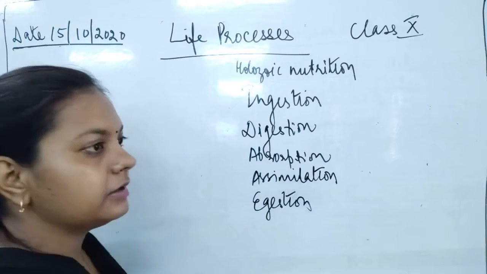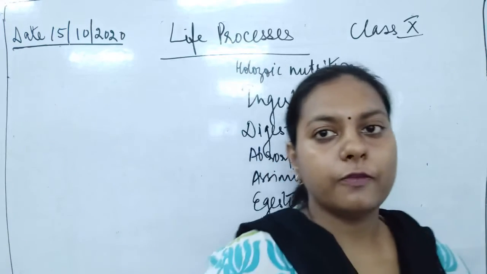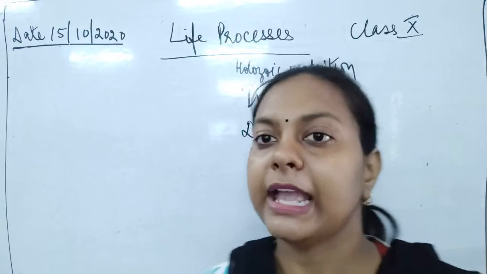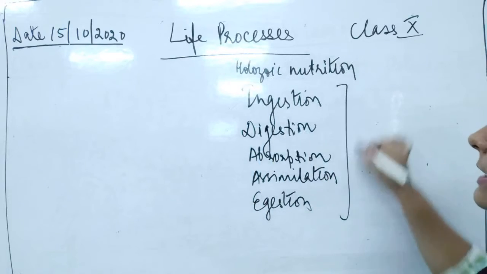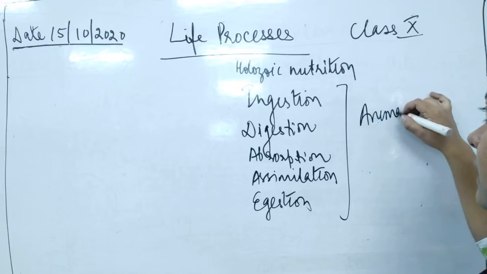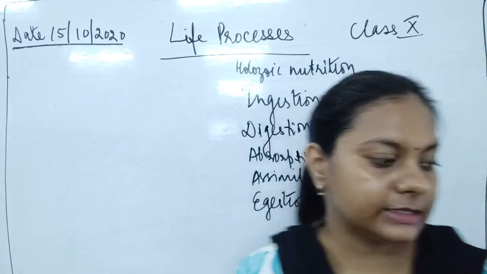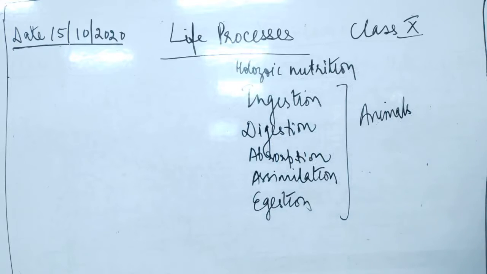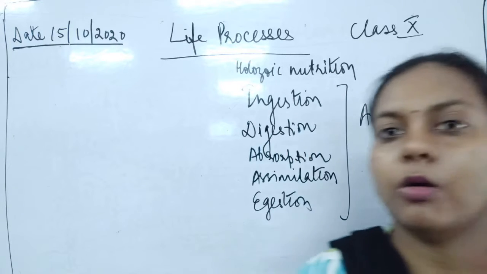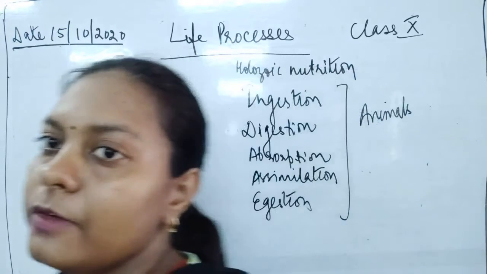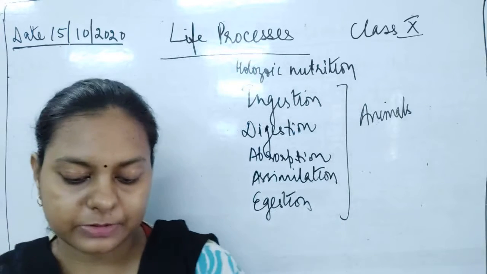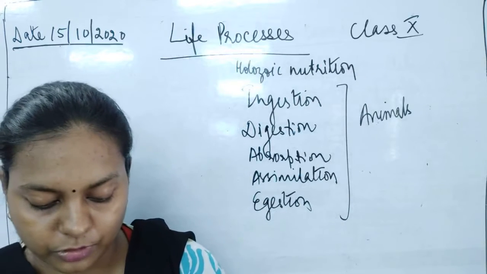So these are the various steps of the Holozoic mode of nutrition in any organism, especially in animals, and these steps are common in all the organisms undergoing the Holozoic mode of nutrition.